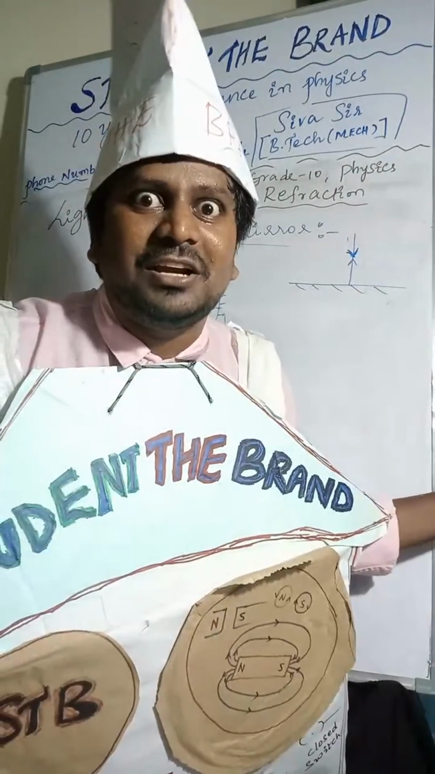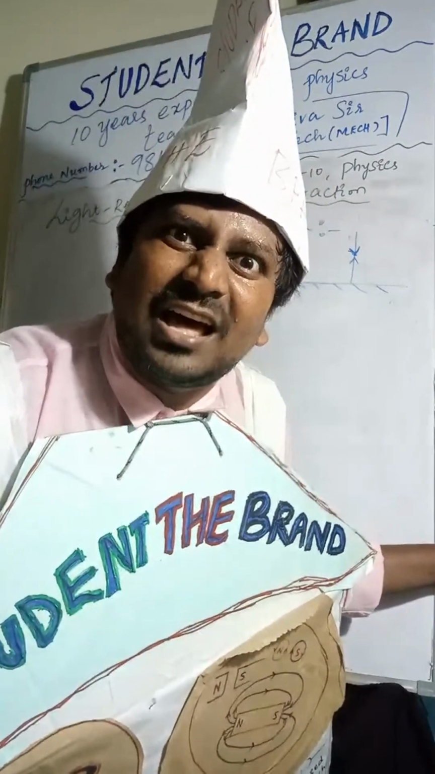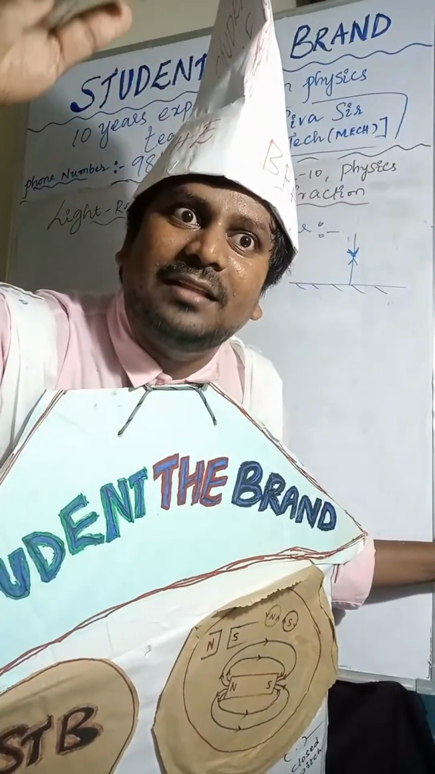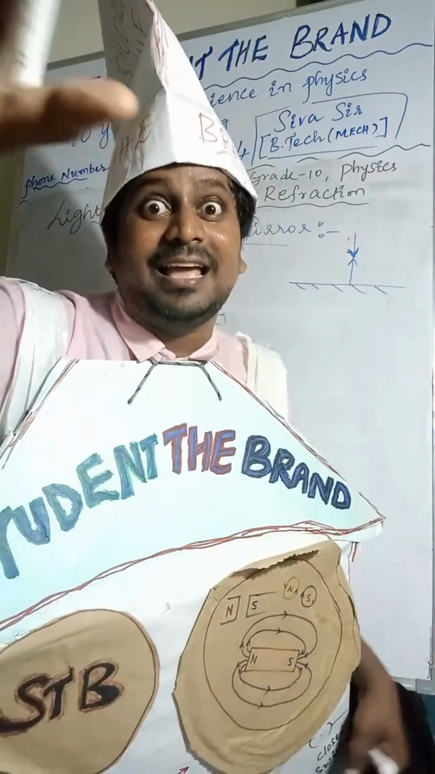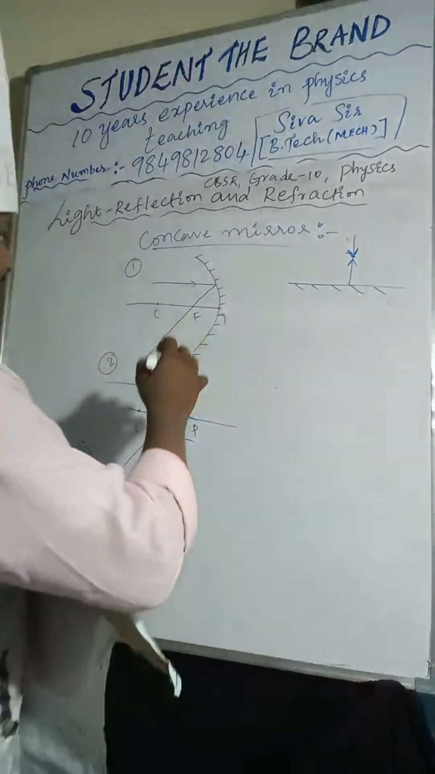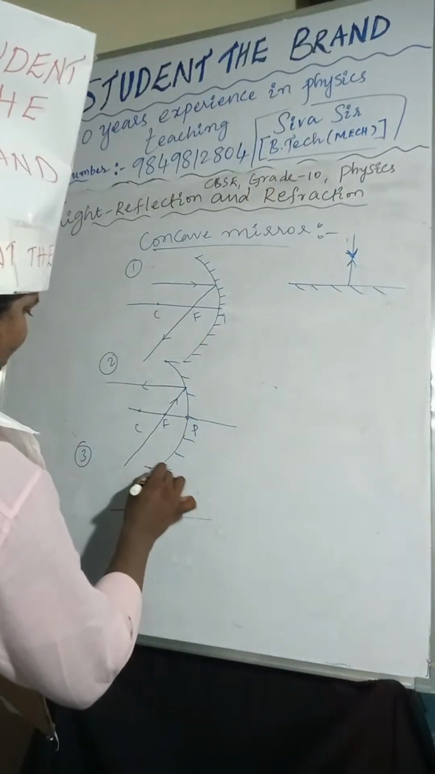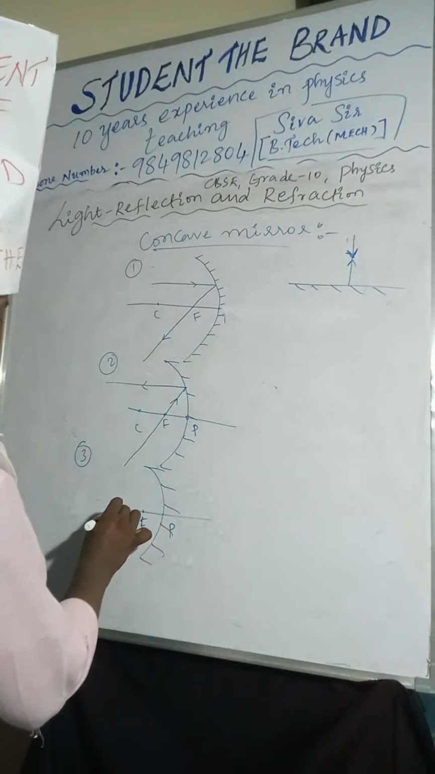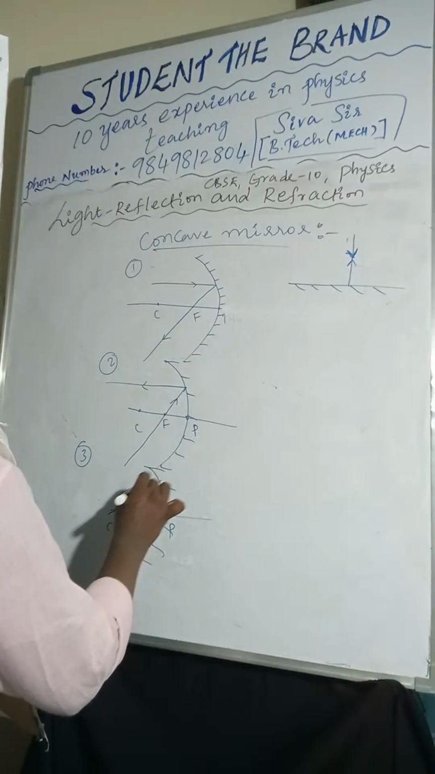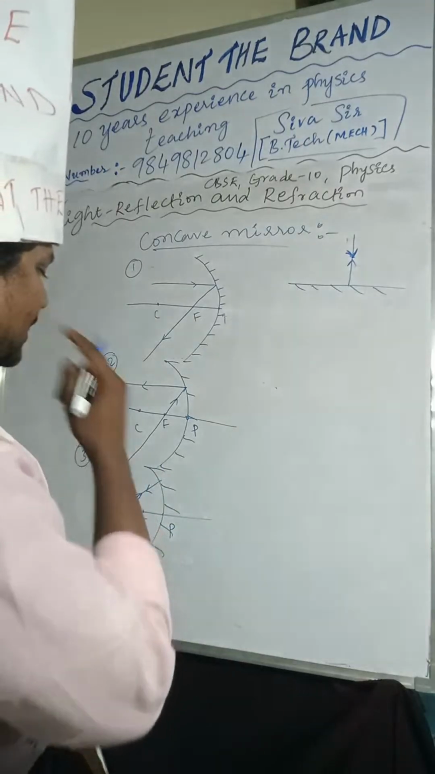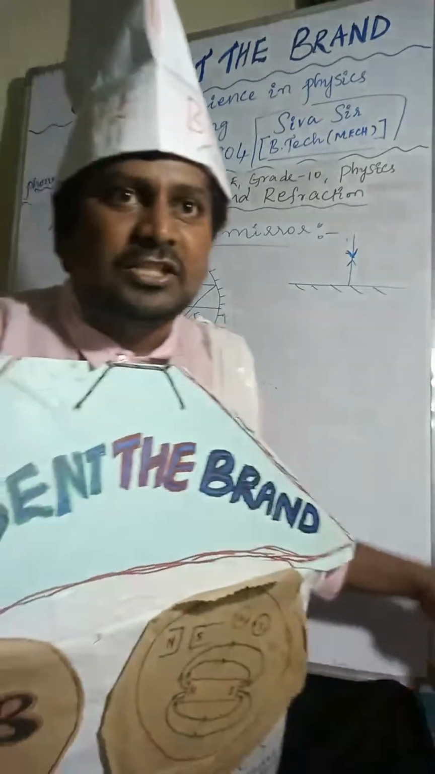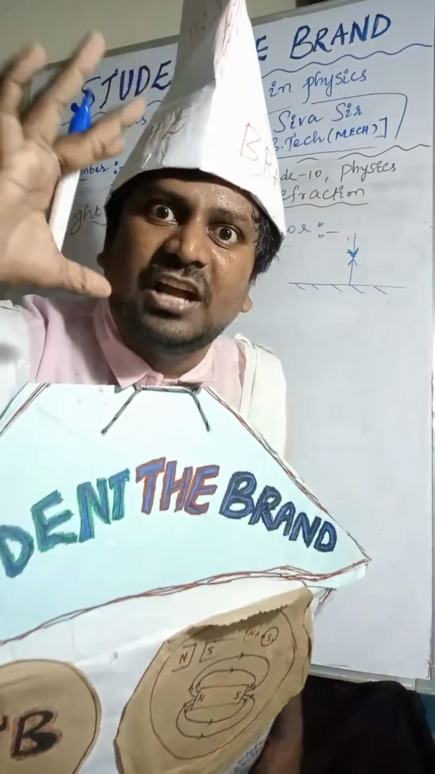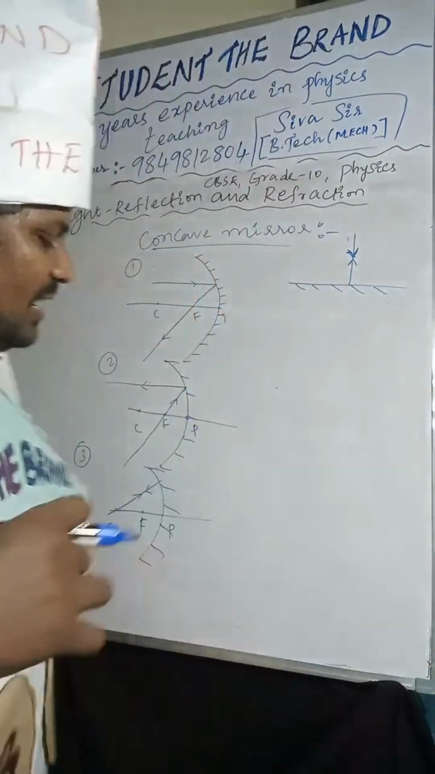Are you understanding or not? When the light is incident along the normal line, it reflects back into the same path. It retraces its original path. Here also same thing. If the light ray is passing through the center of curvature, after reflection it retraces its original path. Next one, last one.